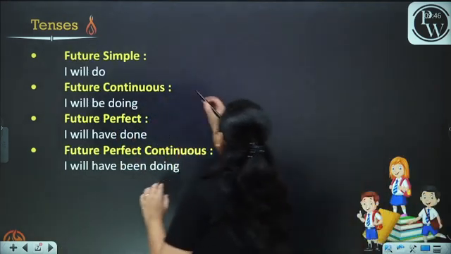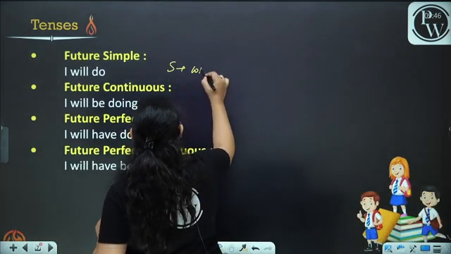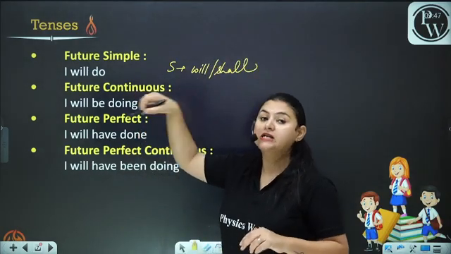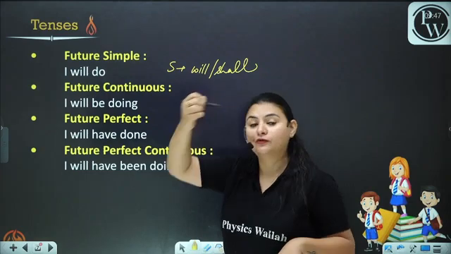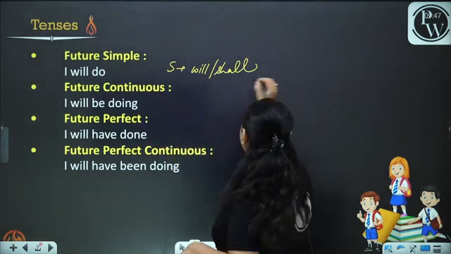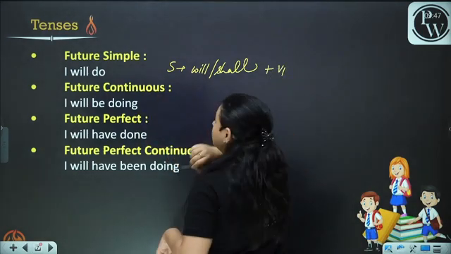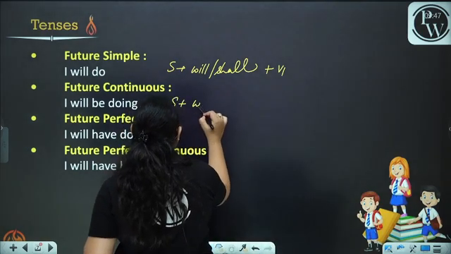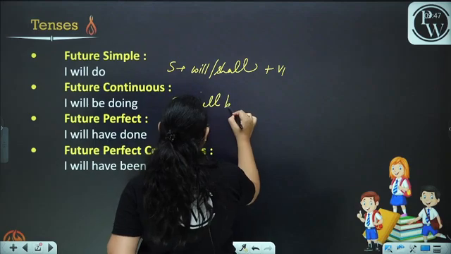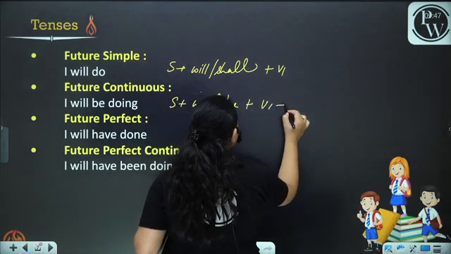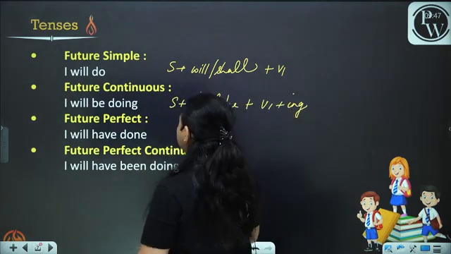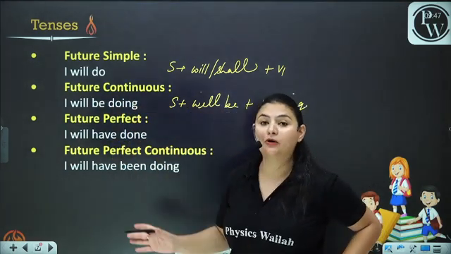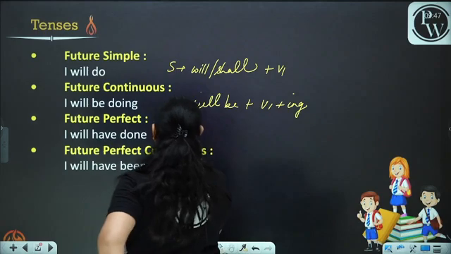Future simple: subject plus will or shall. I'll teach you everything, where to use will, where to use shall. And then we have the V1 form. Then future continuous: subject plus will be plus V1 plus ing. As we can see here, I will be doing.